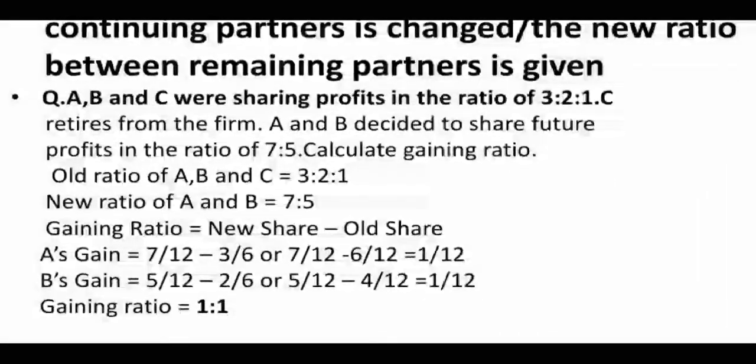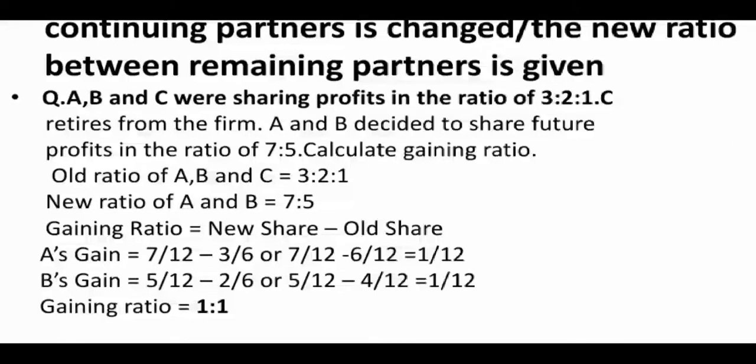Let us take an example. A, B and C were sharing profits in the ratio of 3 is to 2 is to 1. C retires from the firm. A and B decide to share future profits in the ratio of 7 is to 5. So here the old ratio is 3 is to 2 is to 1 and C retires, and the new ratio of A and B is 7 is to 5.